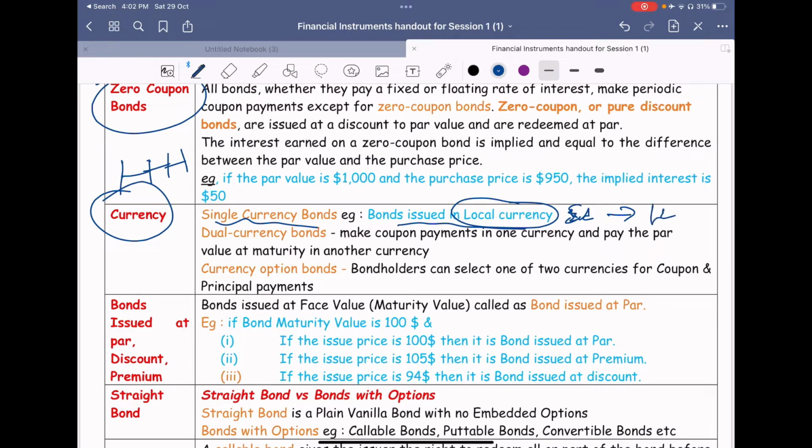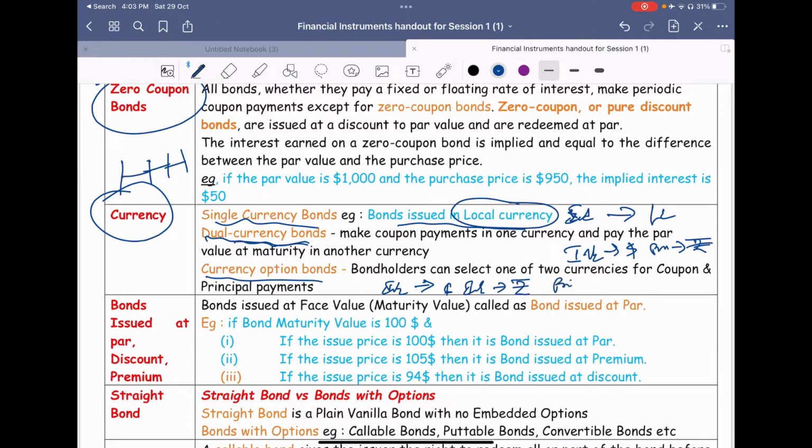But if you have subscribed to foreign bonds, there are two types you have to see: dual currency bonds and currency option bonds. In dual currency bonds, if you are a bondholder, you can ask the issuer, the company which has issued the bonds, to pay your interest in dollar terms and your principal in rupee terms. That's called dual currency bonds. Whereas in currency option bonds, you can ask for one month of interest in dollars, another month of interest in rupees, and the principal also you can ask for either in dollars or in rupees.